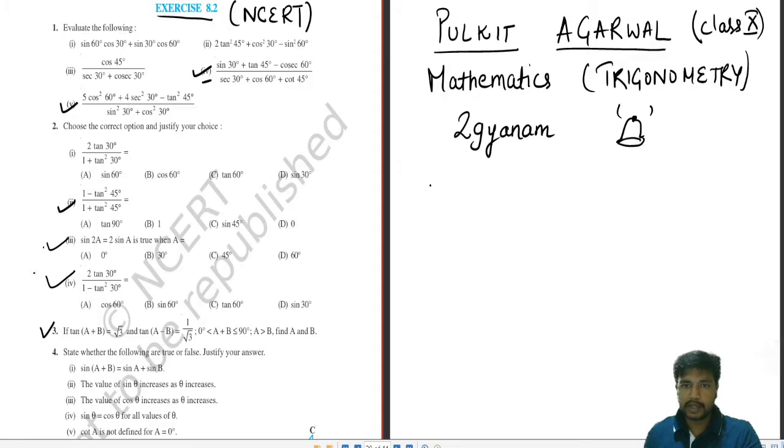Question 1, part 4: sine 30 degrees plus tan 45 degrees minus cosec 60 degrees. Obviously, we'll write the sum first.